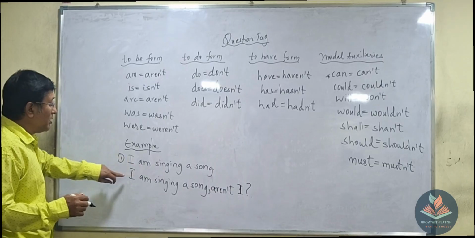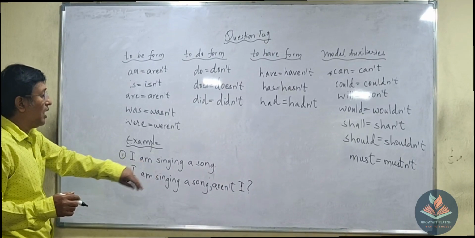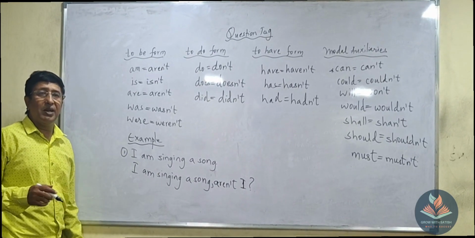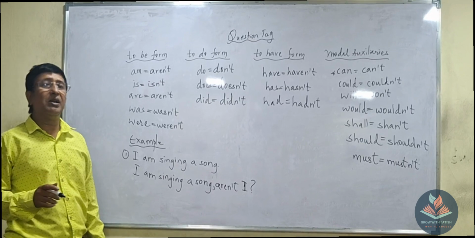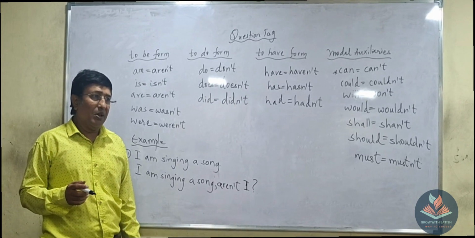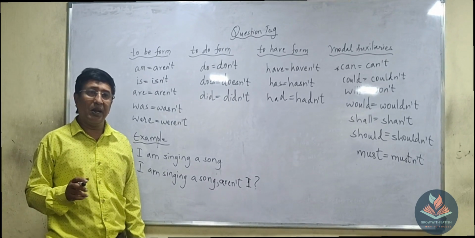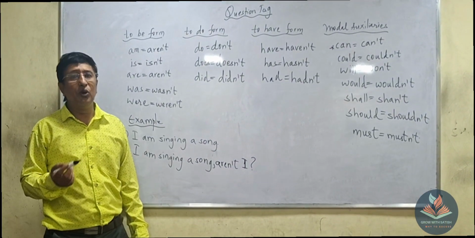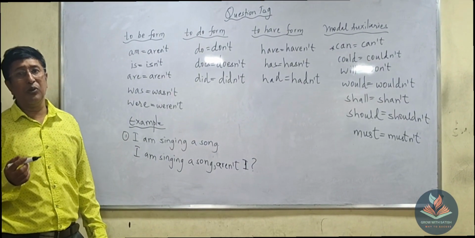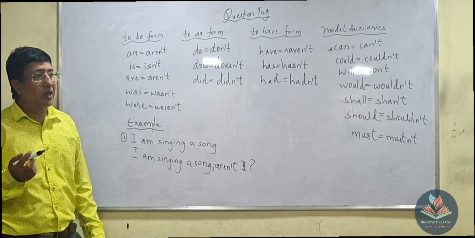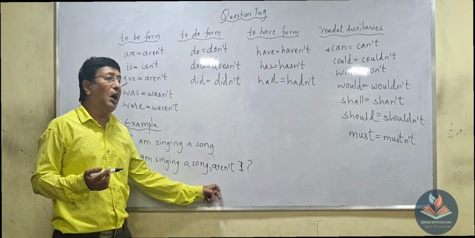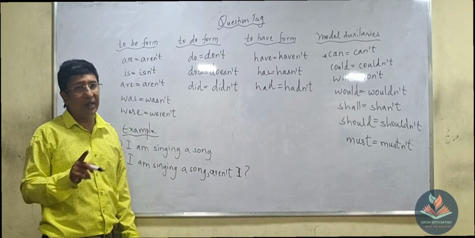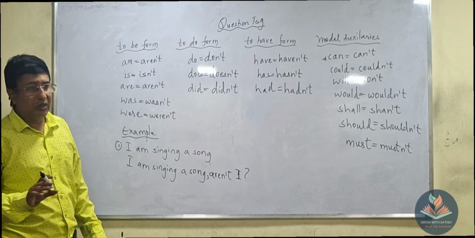I am singing a song. Right? I am singing a song, R and I. Now the question arises whether we have to write A in type or R in type. We should not consider A in type because A in type is American language. As we know that the British ruled us for 150 years, that's why we are using R in type and not the A in type. These are the examples.